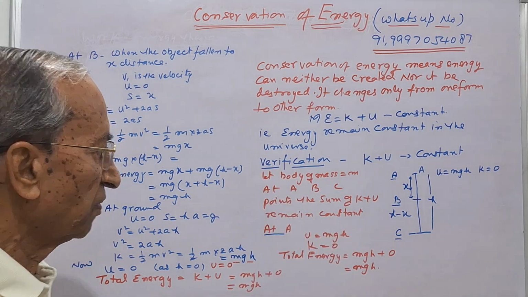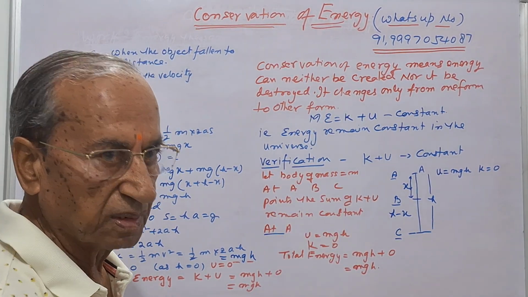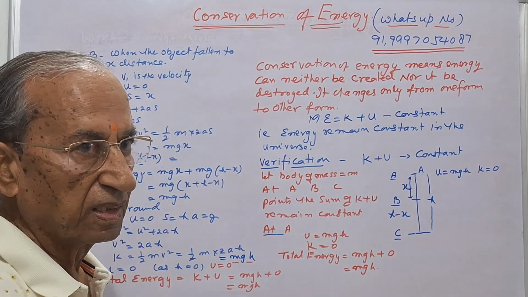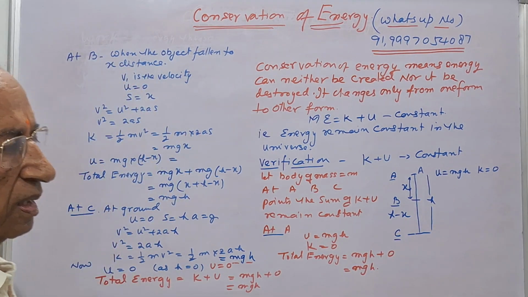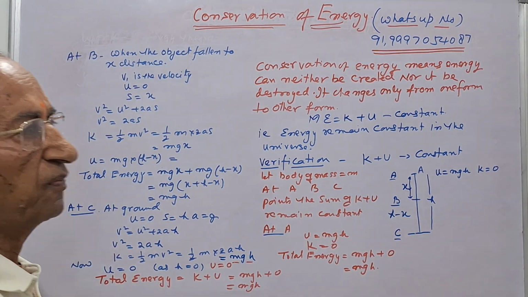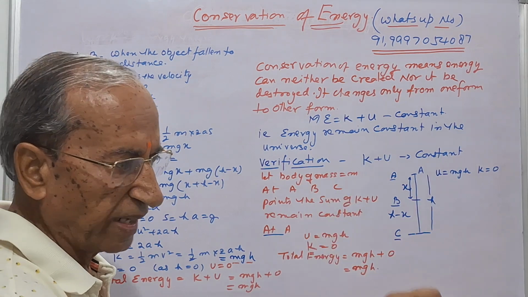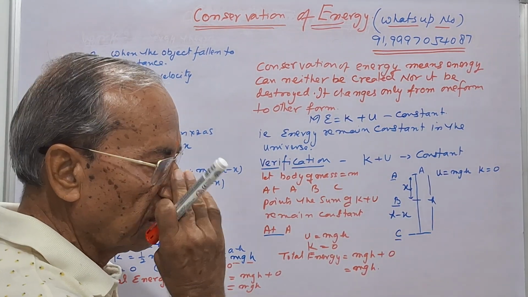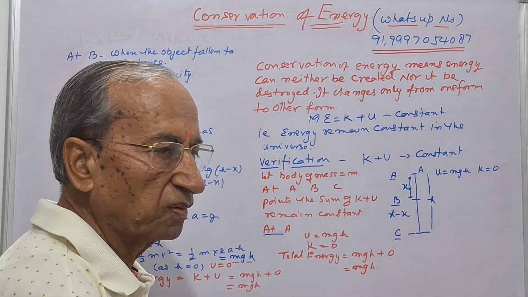Here one point is very important. When something falls to the ground, here we are dealing only with energy that is potential to kinetic. But what happens when something strikes the ground? When an object strikes the ground, energy changes, but some other undesired energies are also found.